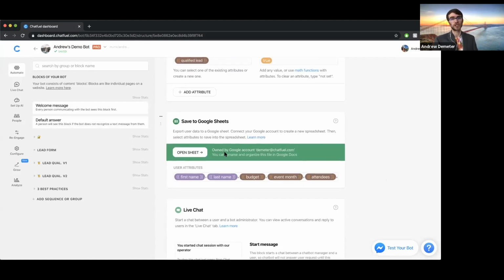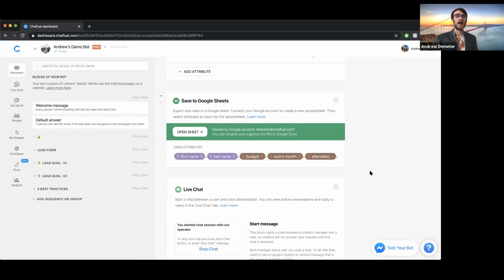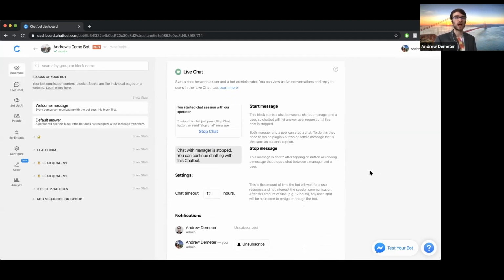After that, we have the Google Sheets plugin. The whole goal behind this is that as soon as a qualified lead comes in, we're sending this information to a Google Sheet. And again, the beauty of disqualifying and qualifying is that we're not wasting our time with these undesirable customers, to put it bluntly. So in other words, we can just see on this Google Sheet, if we were to launch it, all the people who are qualified, who fit the criteria that we've set out with these questions. And then finally here, we have live chat, and I'll talk about that in the best practices, which we can discuss now.